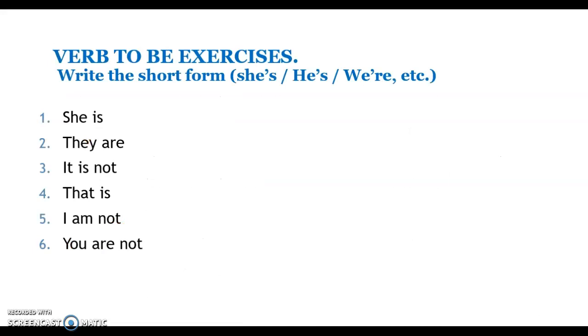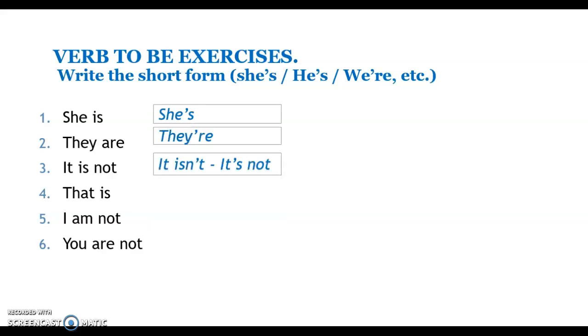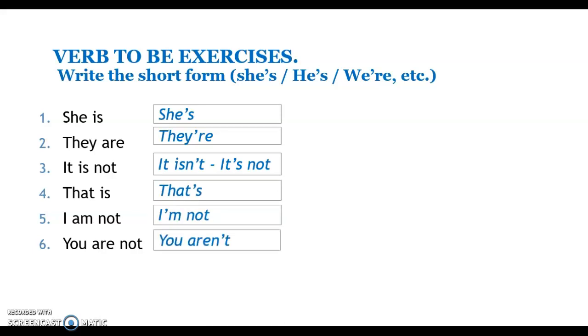Let's go to see our exercises. Number 1, you have to write the short form. She's, the short form is she's. They are, there. It is not, it isn't, or it's not. That is, that's. I am not, I'm not. You are not, you aren't.